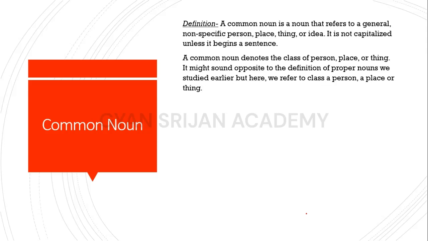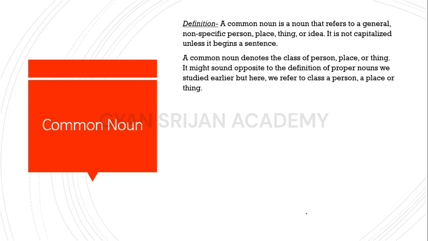In this, we use the class boys to refer to a number of boys, a group of boys among the class boys. So, in common noun, we generally use the class to refer to a particular group in that class or a particular individual in that class.